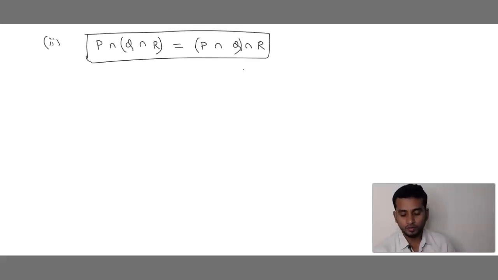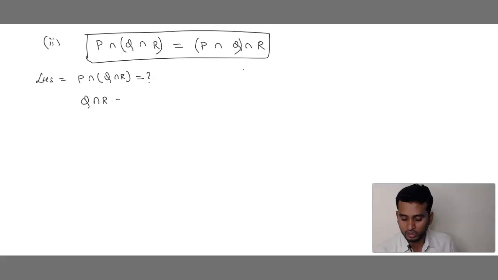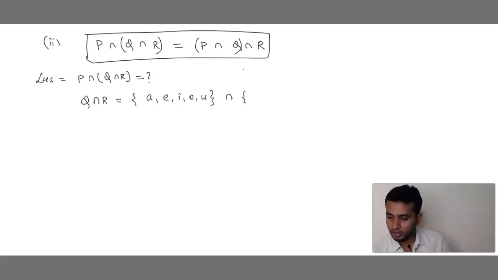Okay. Now we take LHS. What is there in LHS? P intersection of Q intersection R is equals to question mark. We don't know. So what is there inside the bracket? Q intersection R. Q intersection R is equals to, what is set Q? A, E, I, O, U. Correct? Intersection. What is R? A, C, E, G. Correct? No? A, C, E, G.